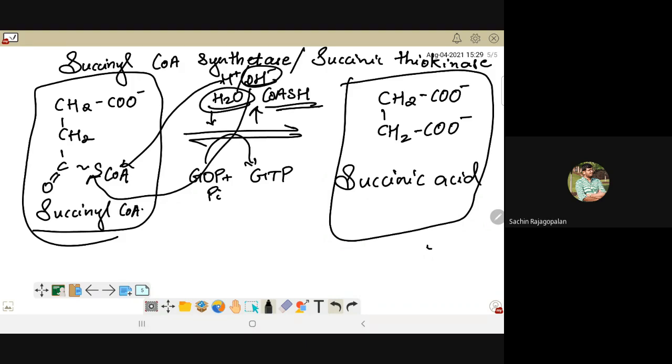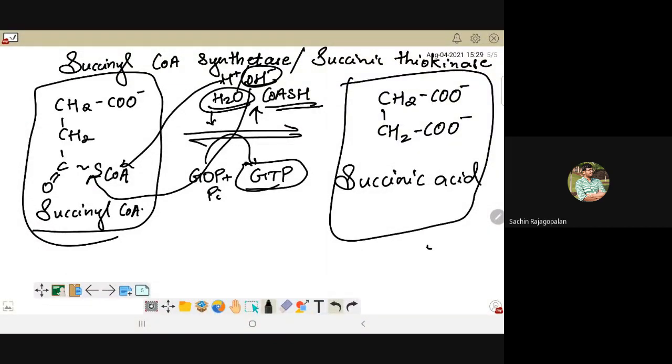Guanosine diphosphate, GDP, is going to come into the picture, which is going to fix the energy released in the process, and inorganic phosphate will be taken from phosphoric acid, and the energy will be fixed in the form of GTP. Now you should have a question: sir, why GTP? Why can't we form ATP directly?